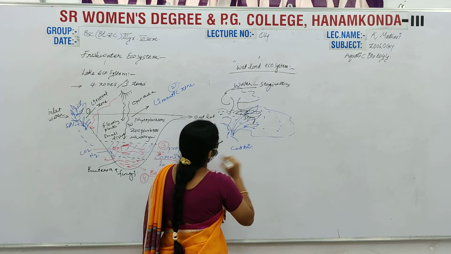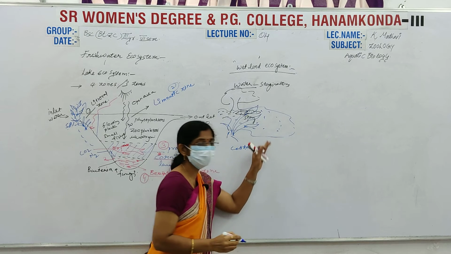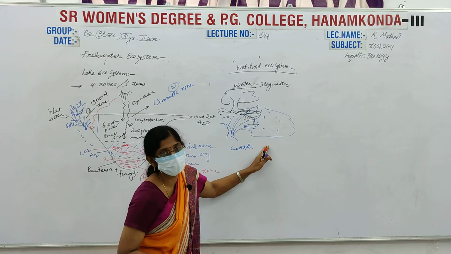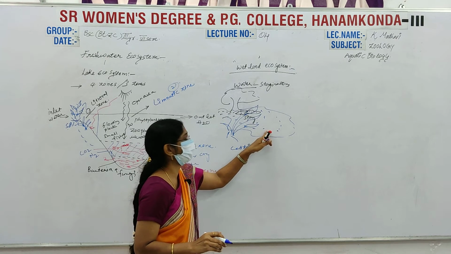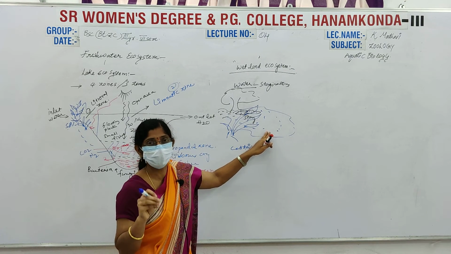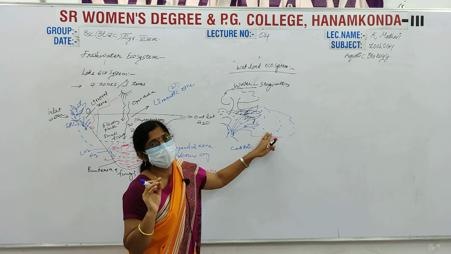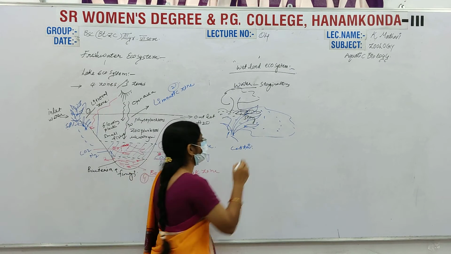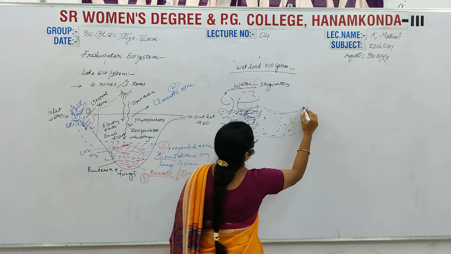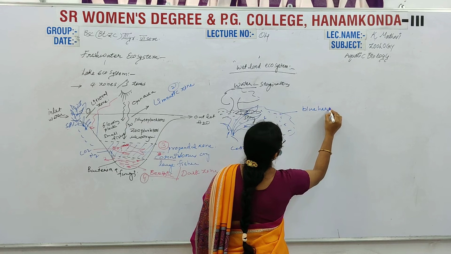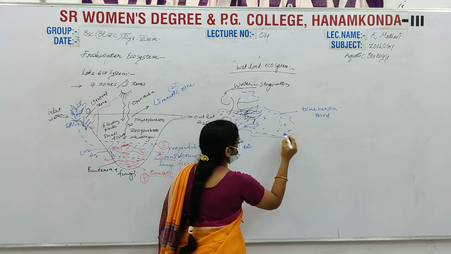Cattail plants, and here some animals: blue heron birds. Blue herons pick food in these wetlands. Some other small snails, earthworms, and some snails. The blue heron bird, and the muskrat.